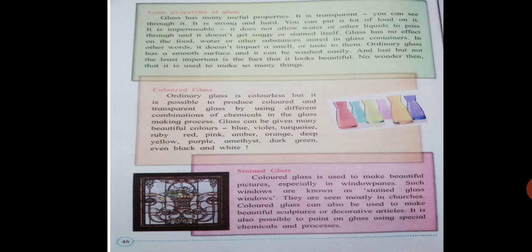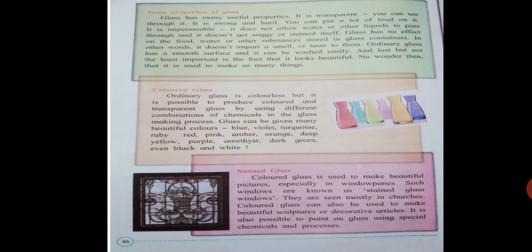So it doesn't get soggy and stain itself, and glass has no effect on food, water or other substances stored in other containers. It means if you pour the milk in the glass container, the milk will remain as it is. The glass doesn't influence the taste or color of the milk. Ordinary glass has a smooth surface and it can be washed easily. And in this way we can use different types of things from the glass.